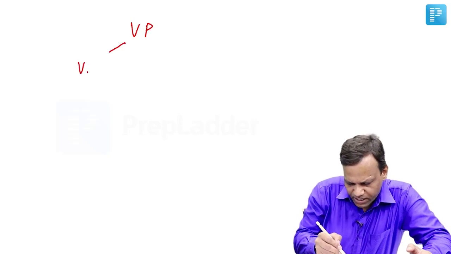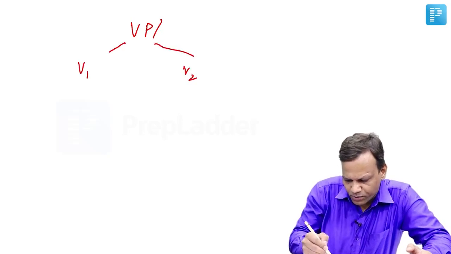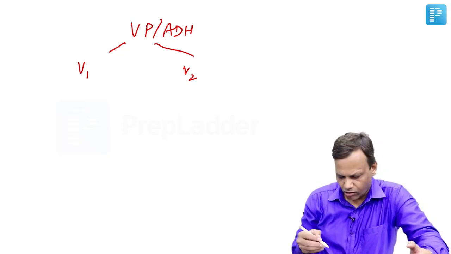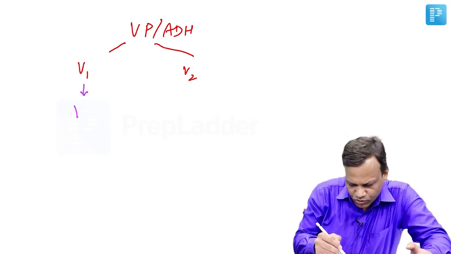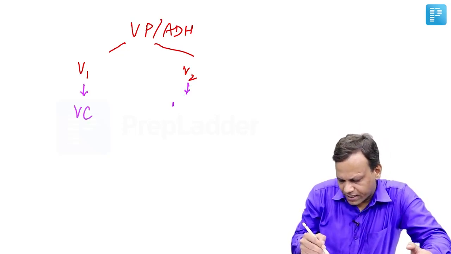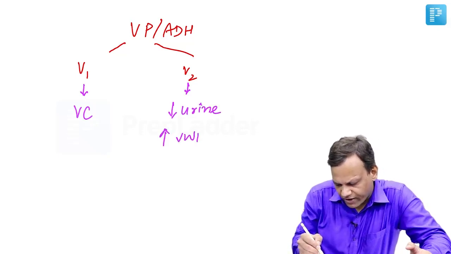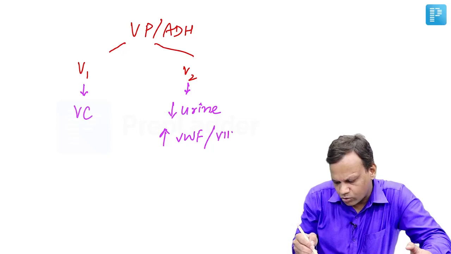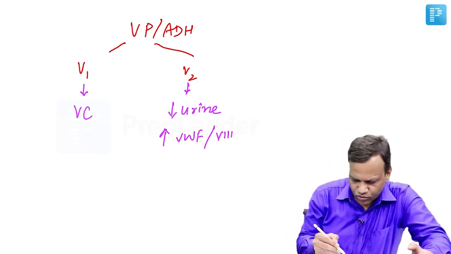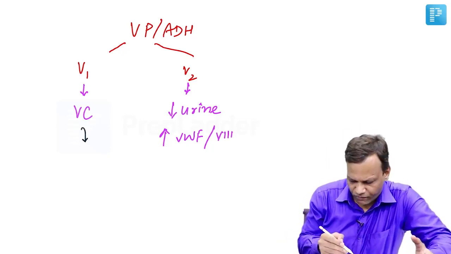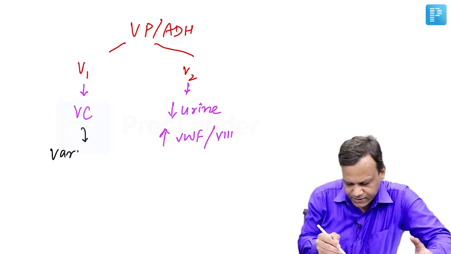Vasopressin works on two types of receptors, V1 and V2. The other name of vasopressin is ADH, antidiuretic hormone. V1 receptor causes vasoconstriction, whereas V2 receptor decreases urine, and second, it causes a release of von Willebrand factor and factor 8 from the endothelium. Okay, so because of vasoconstriction we can use V1 receptor for treatment of esophageal varices.